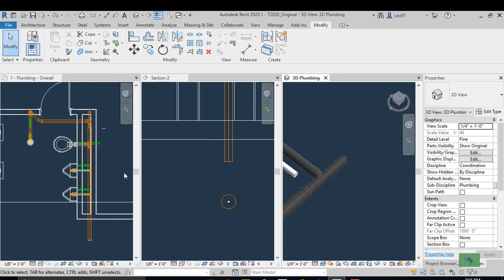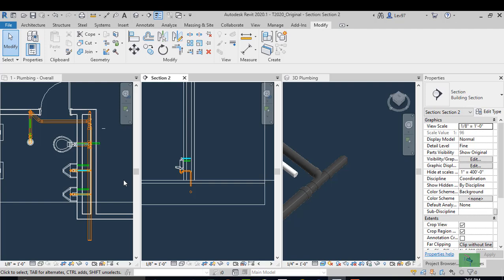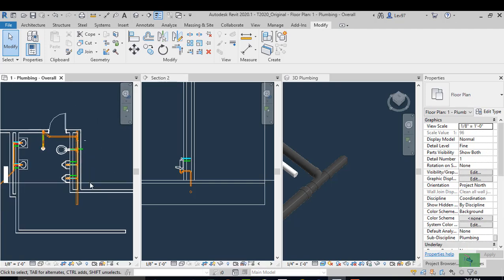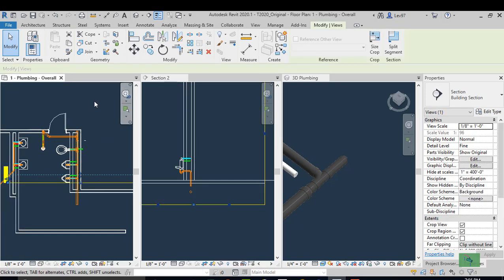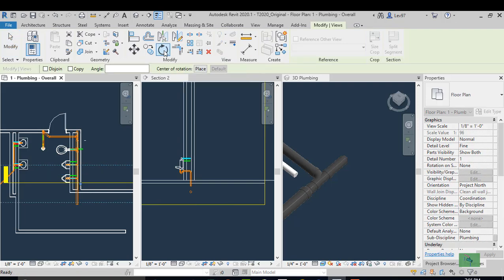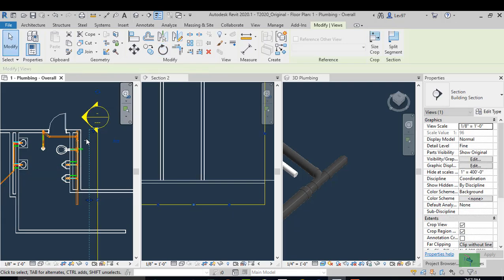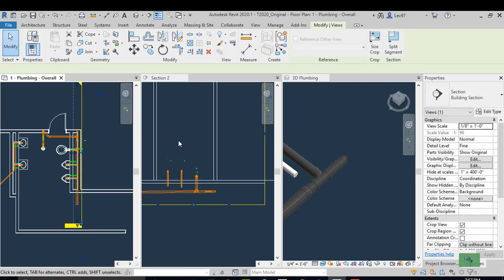And again, you can use either section view to connect, right? So now I go to 90 degrees and look at the connection that would happen.